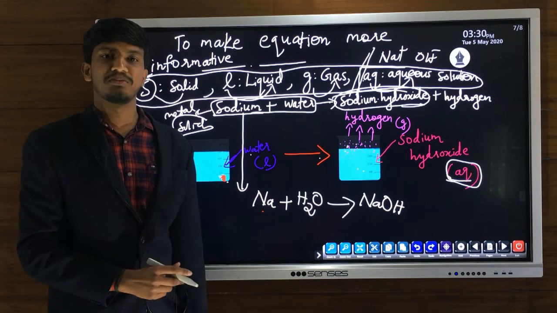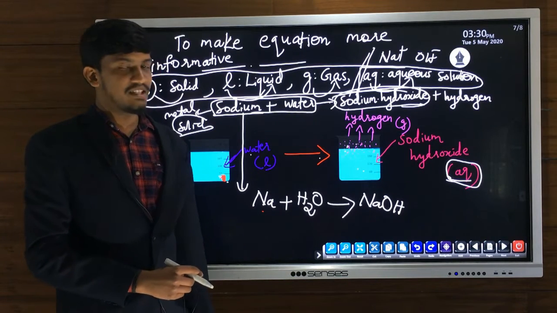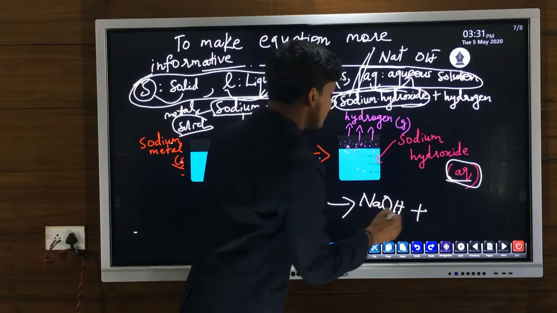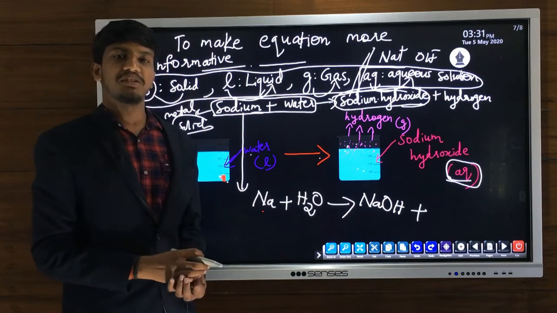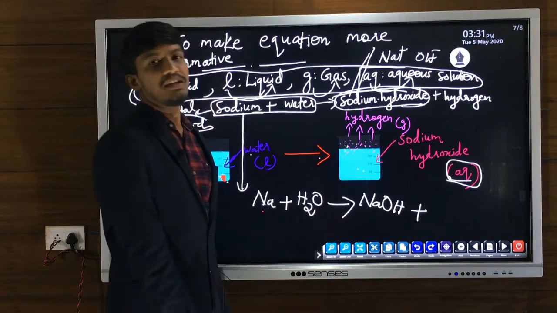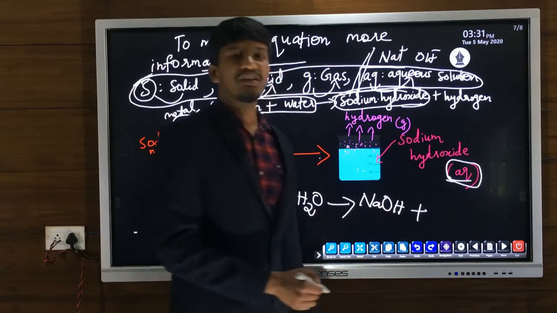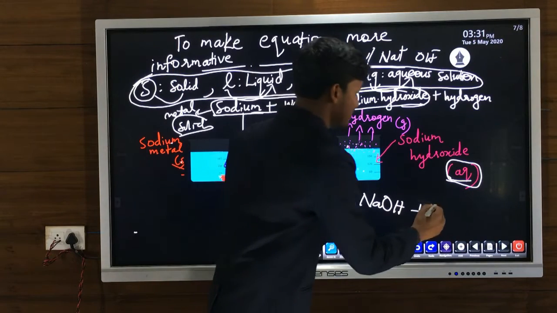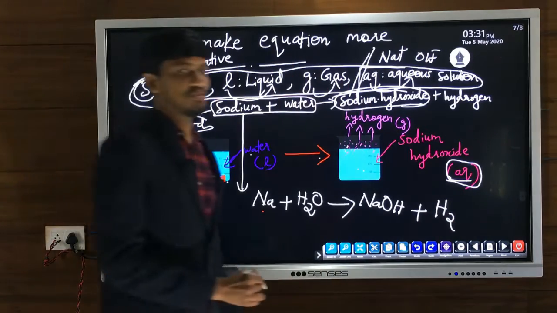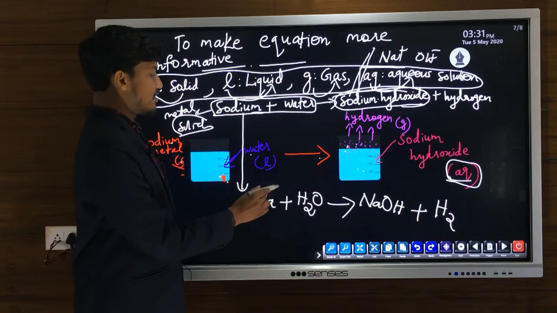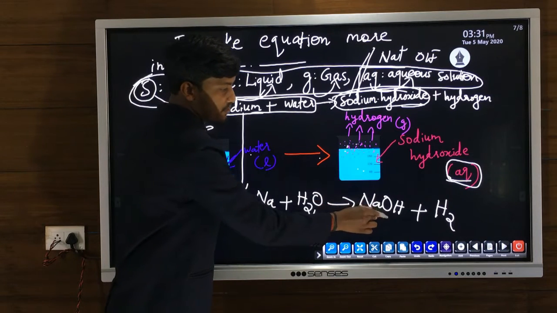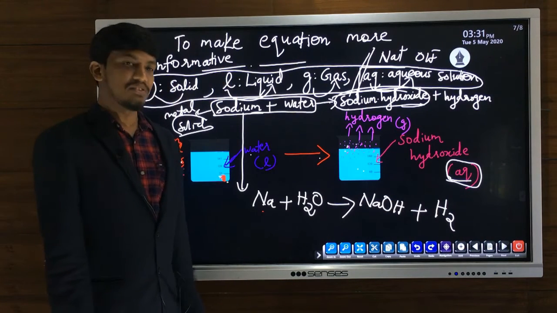We have done the chemical formula of sodium hydroxide and sodium chloride in previous slides, so you can check it. Like that we can find out the chemical formula of any ionic compound. So sodium hydroxide's formula is NaOH, plus hydrogen. Hydrogen always we have to represent in diatomic state, that is hydrogen gas, H2. So solid sodium reacts with liquid water to form aqueous solution of sodium hydroxide and hydrogen gas.